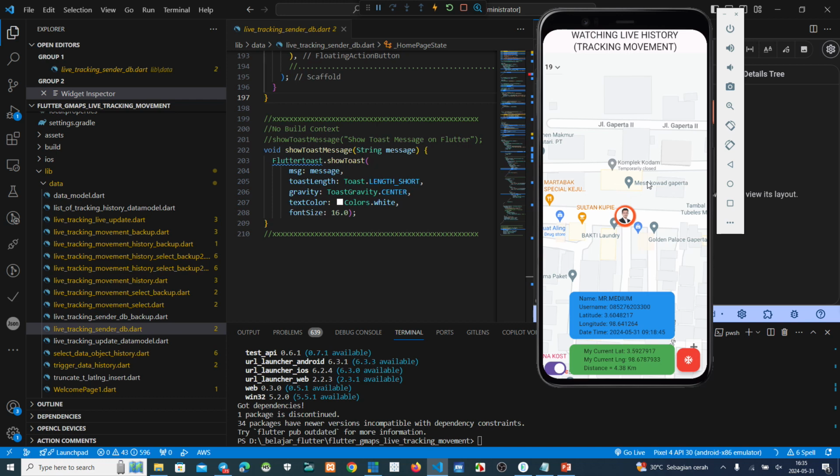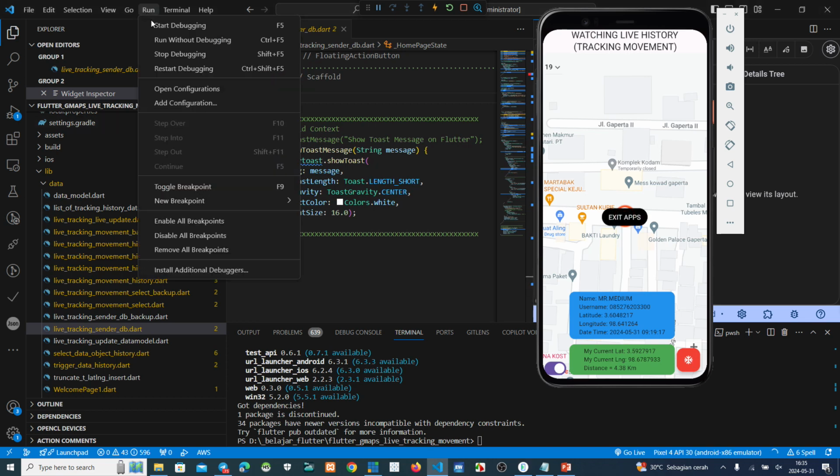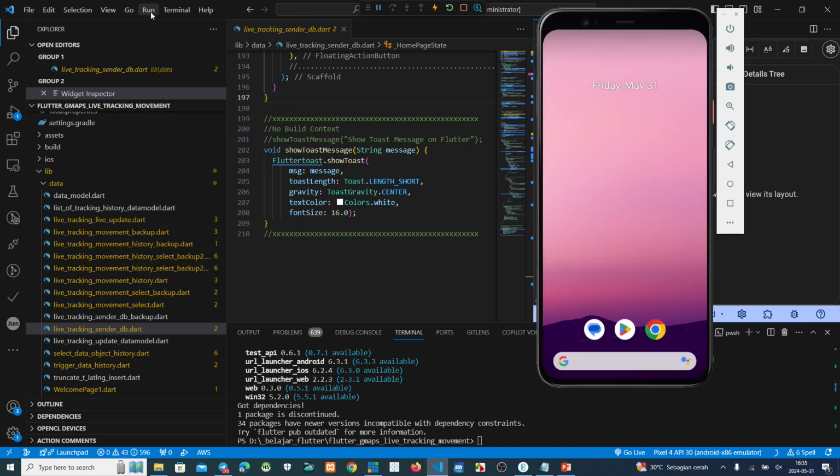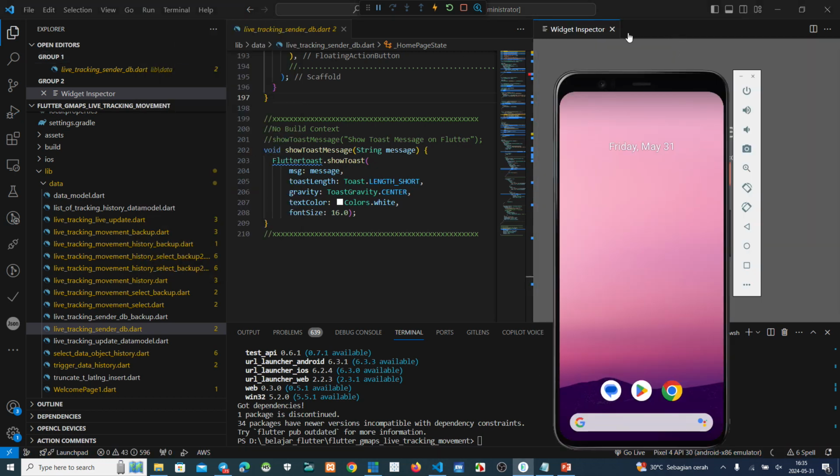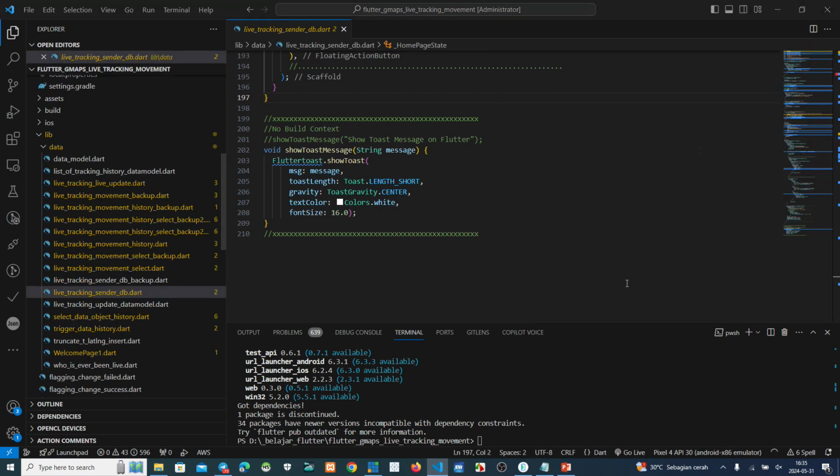Okay, it's okay if we use the smartphone. This is more smooth. Okay, guys. Now we close here. Exit application. We stop debugging here. Okay, close here.